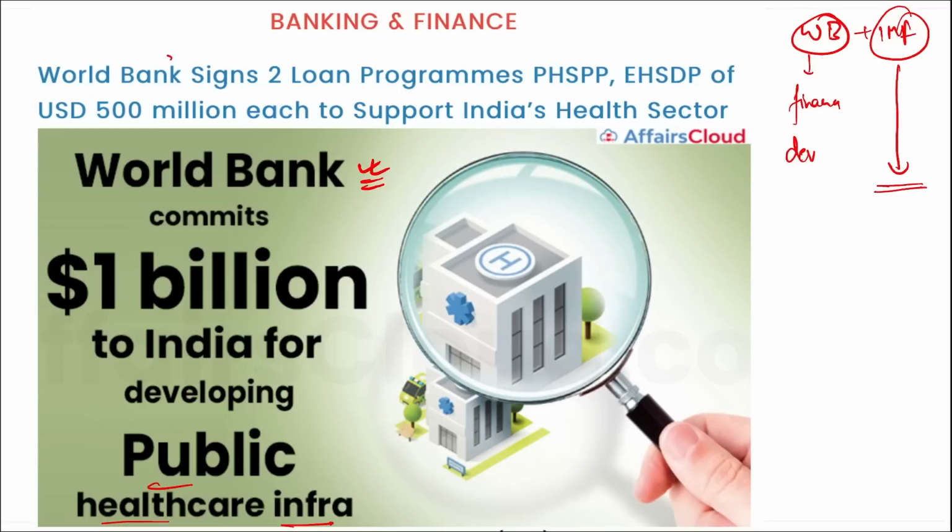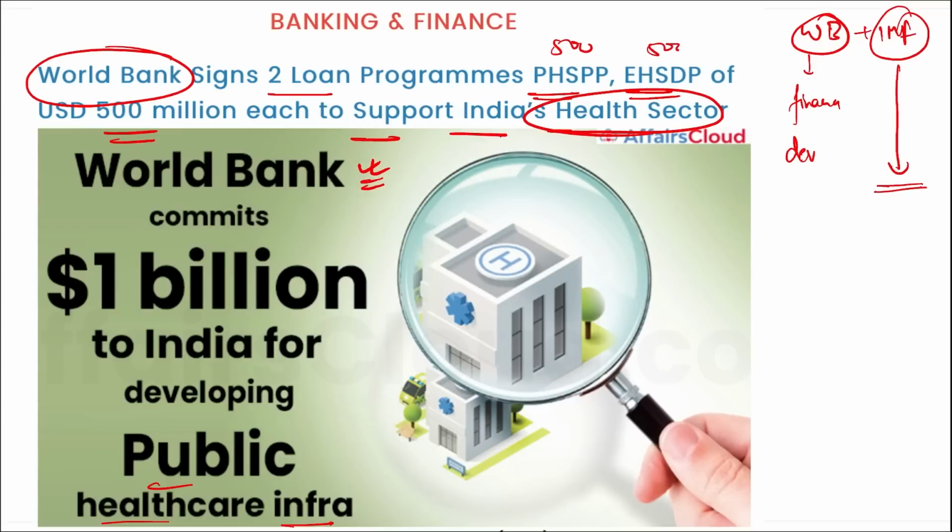All right, so you can see the World Bank has signed two loan programs, that is PHSPP and EHSDP, of $500 million each to support India's healthcare sector. So we can say $500 million each becomes $1 billion that will be committed by World Bank to India for developing the public healthcare sector.